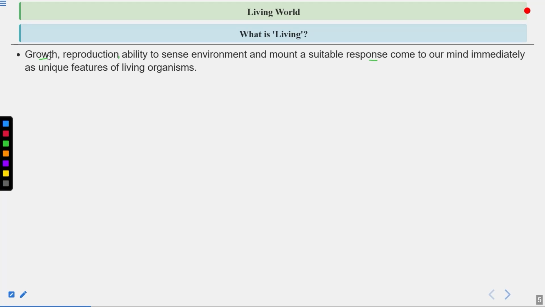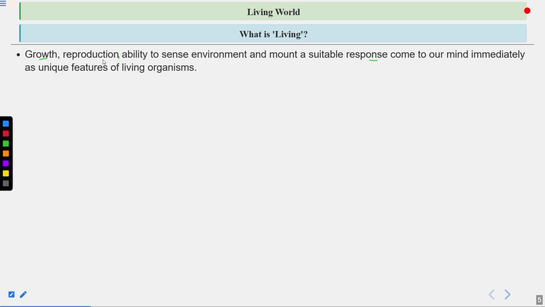They grow. And this growth is internal, means from the inside. Okay. Growth can be internal or external. So in the case of the rocks, what happens? The sediments keep on depositing on the rocks, and the size of the rock increases, the weight of the rock increases, but that growth is external growth. When we talk about living organisms, the growth is internal, from inside.